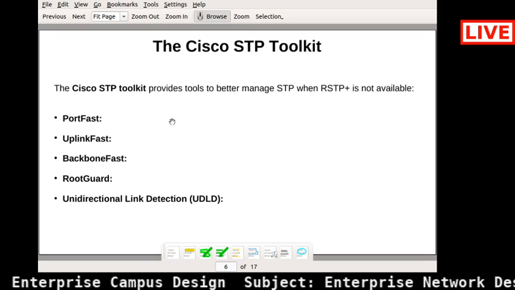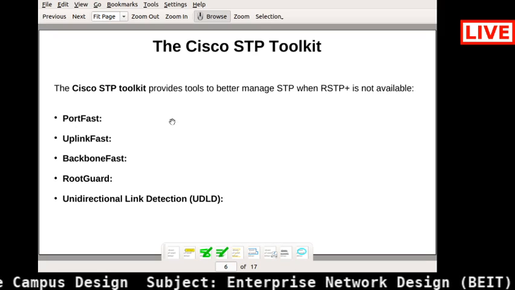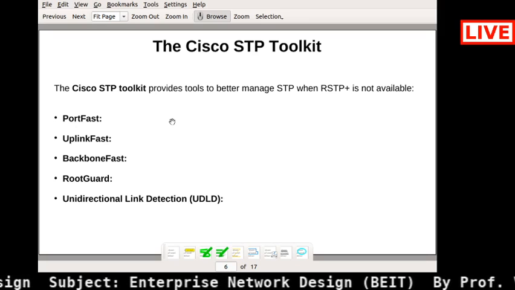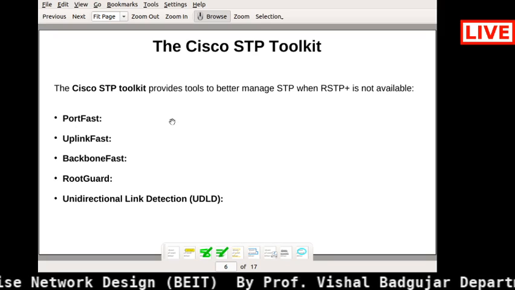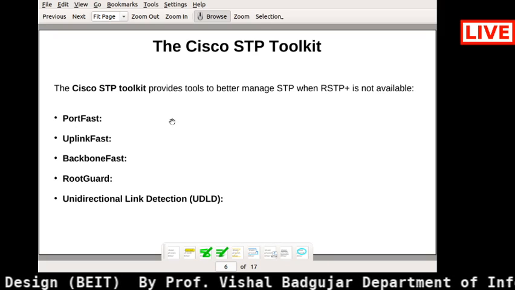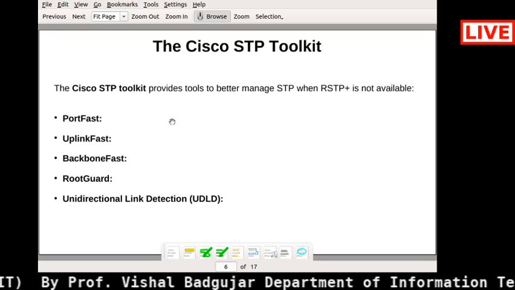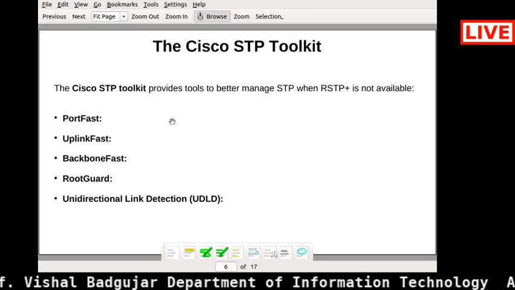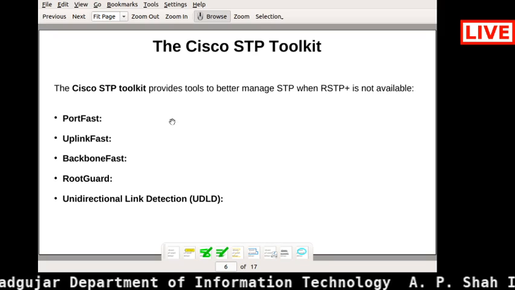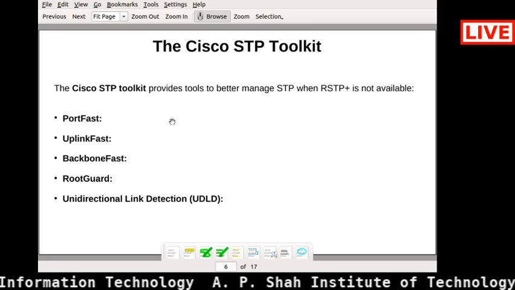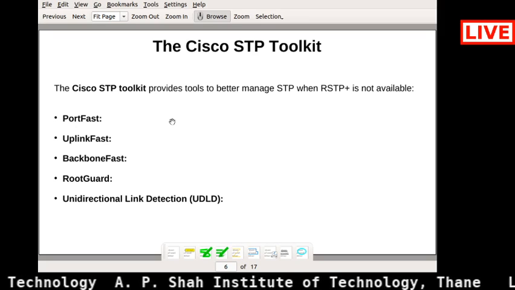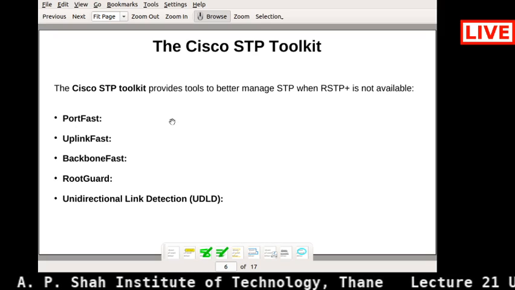Because we are not going to configure any policies or give any rules on our core, we are just allowing all these things through.